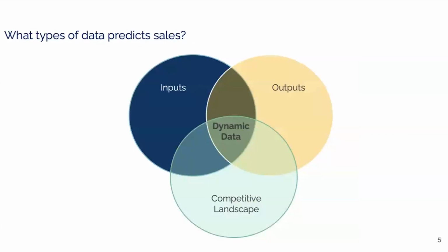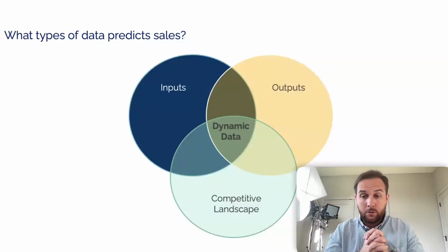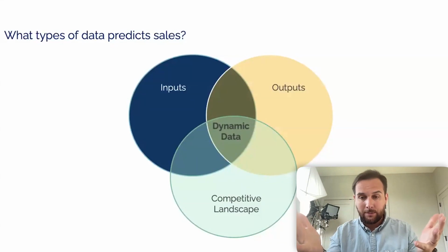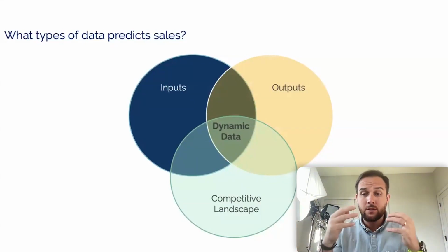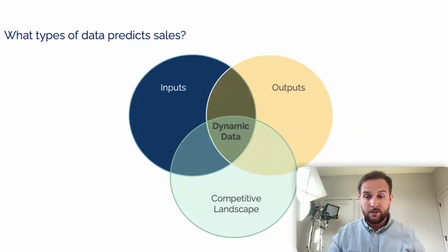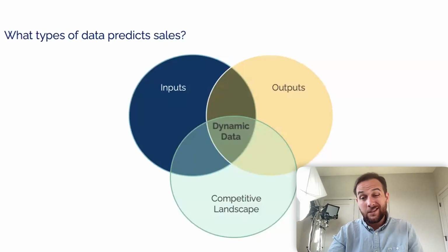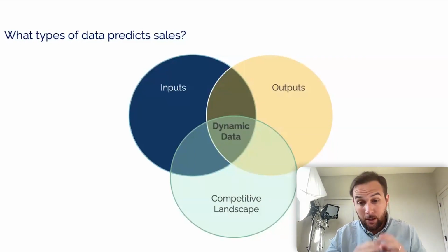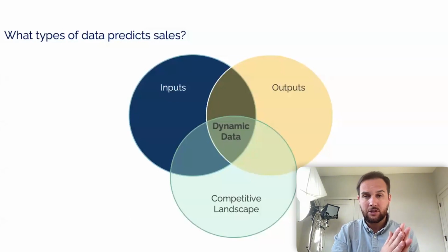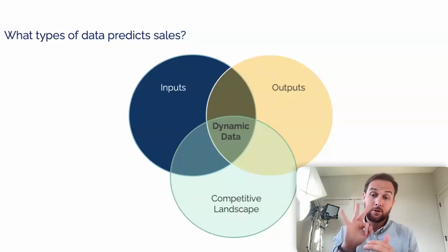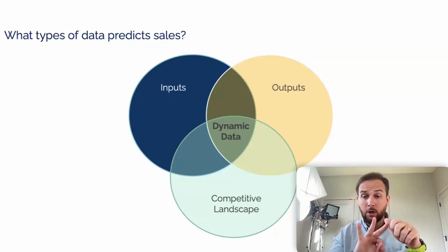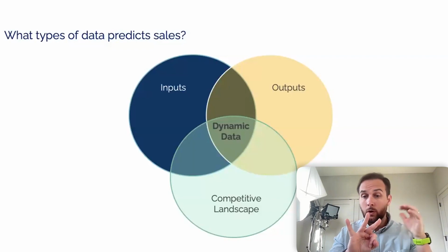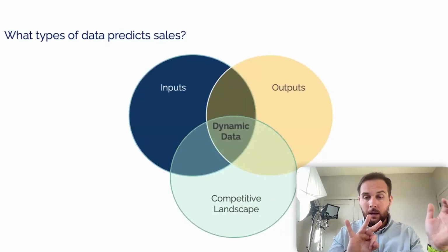So now, in order to do it right, in order to have the right amount of units at Amazon across all of our ASINs, we need to plan for the future. We need to predict what's going to happen in the future, whether we're going to sell 10 units, 1,000 units, 100,000 units, and we need to do so using data. Now, it can be overwhelming, like I said in the beginning of this presentation. And so the goal of this is to call out that there's 3 particular types of data that influence our future sales. Those 3 types are input data. What do we control? What are we inputting into the system that's influencing our ASIN's position?